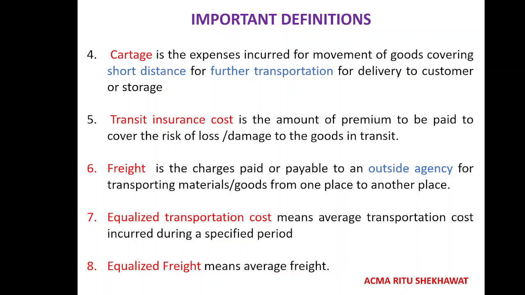For example, any business has to incur two types of cost. The first is the cost incurred to transport the goods from the factory to the godown or warehouse of the wholesaler. The second is to transport the goods from the wholesaler's warehouse to the market. So here production will go in big trucks, so they mainly take the route through big highways, national highways. However, when you transport the goods from the wholesaler's warehouse to the retailer or to the ultimate consumer, they travel short distance roads rather than highways.